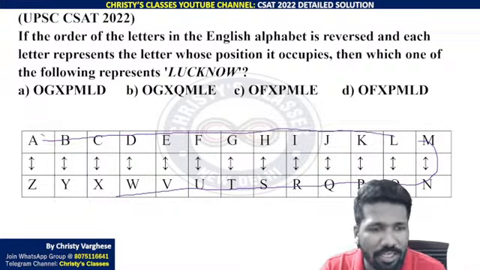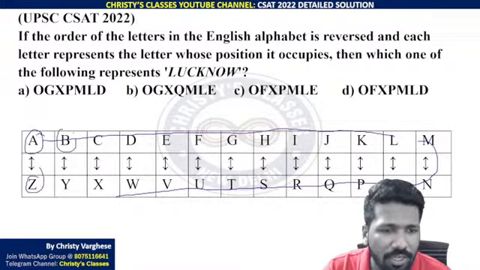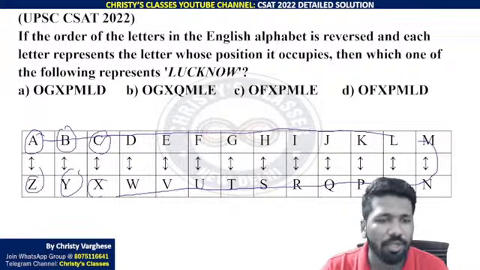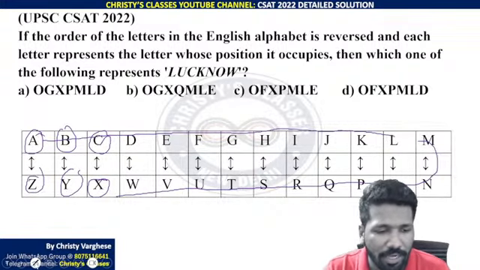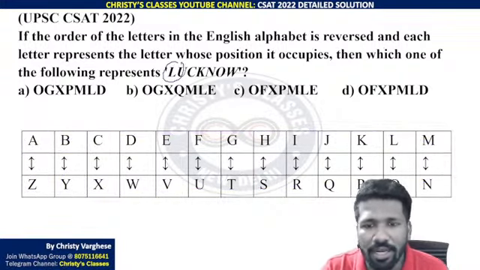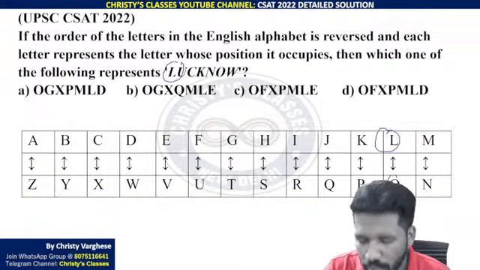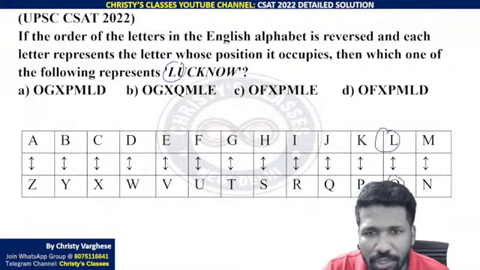And then you can say correspondingly A corresponding Z, B corresponding Y, C corresponding X, and so on. And by that logic, L corresponding will be O. So instead of L, you can write O. Now use elimination also to save time.